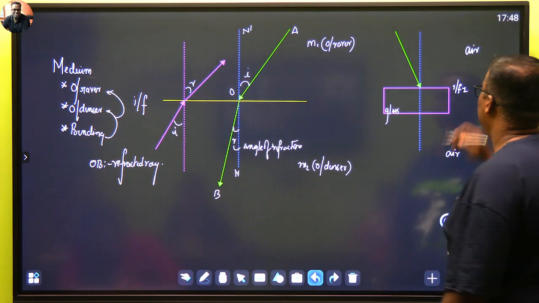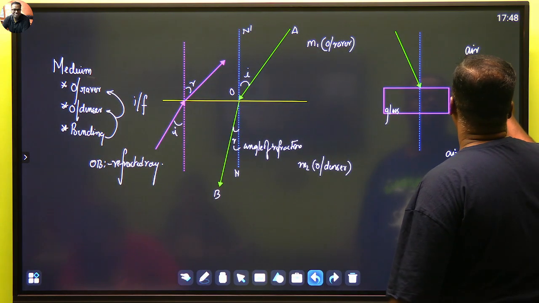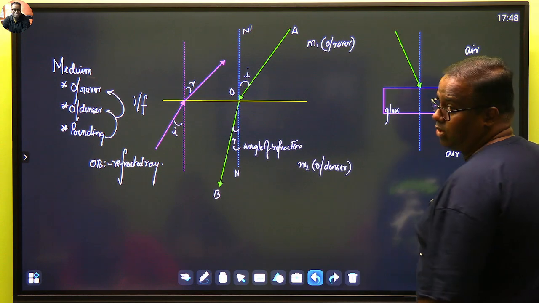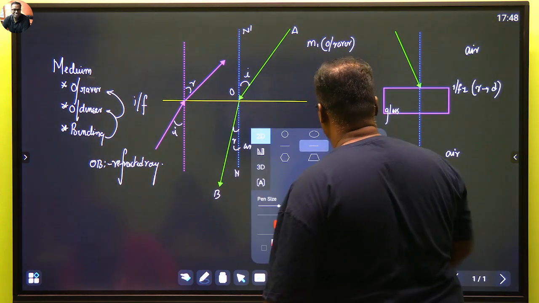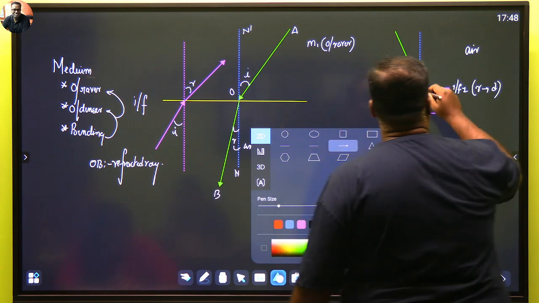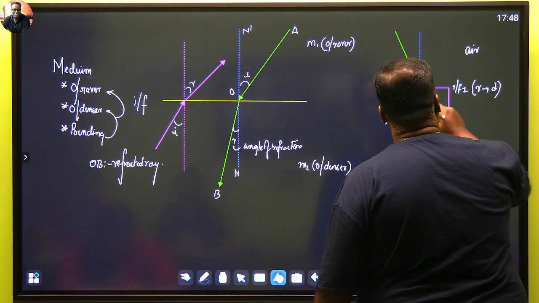So यहाँ interface 1 में क्या हो रहा है बेटा? Rarer से light denser में घुस रहा है. तो कैसा दिखेगा? Bend towards the normal. तो आइए इसको normal की तरफ bend करवा देते हैं. Let us bend it towards the normal. So it bends towards the normal.